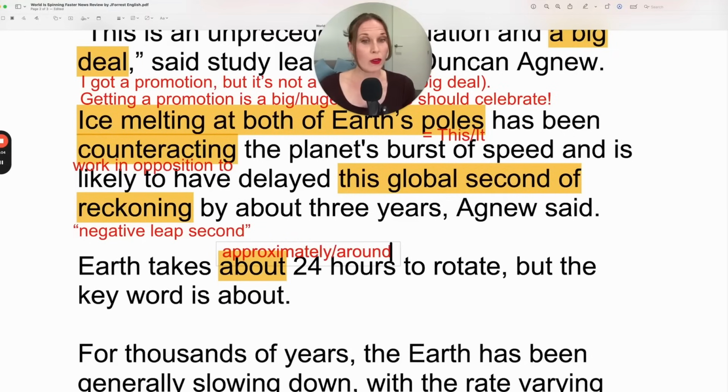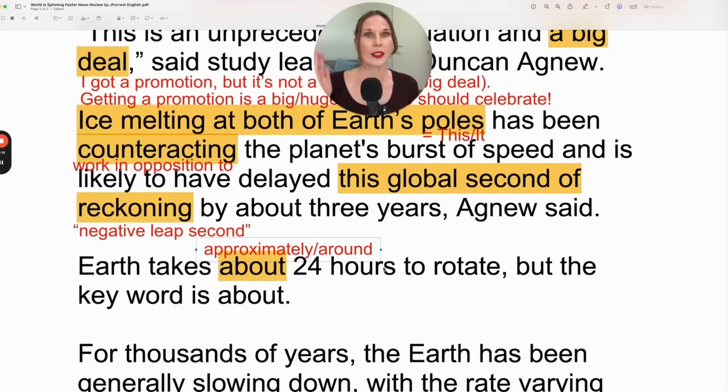Approximately, around is another synonym for approximately. So it could be 23.72 hours or 24.17 hours. It's about 24 hours, approximately around. That's the key word. That's the important thing you need to remember.